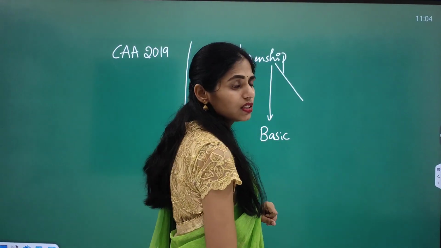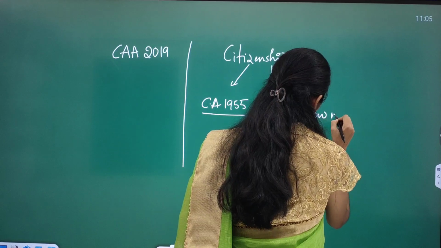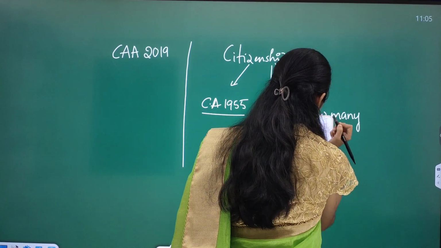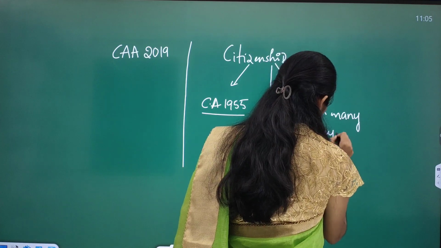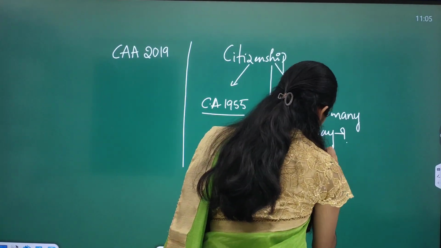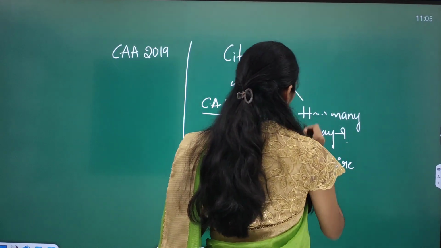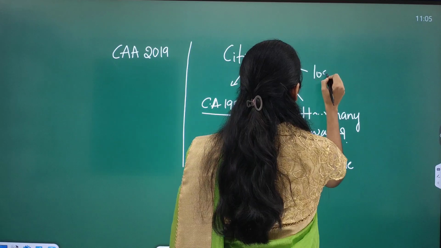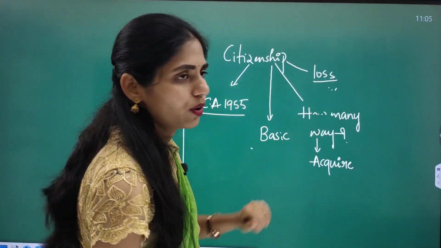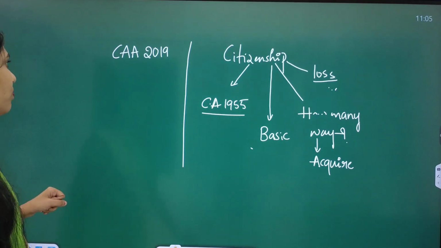And next, you have to see in how many ways one can acquire citizenship. How many ways one can acquire citizenship is very important. And next is how one can lose citizenship. So these are very important from your prelims point of view. And if possible, remember the articles also.